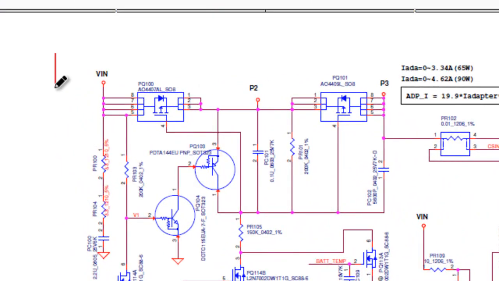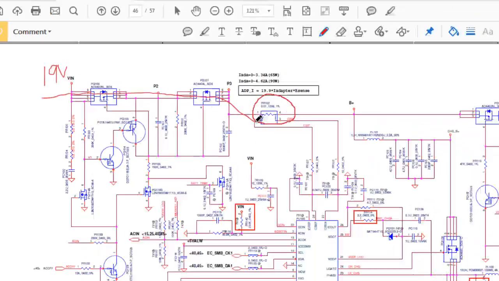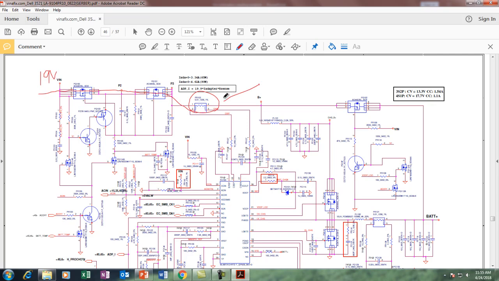Now my 19 volts comes here, this is Vin, and these are the MOSFETs. My power will travel from this MOSFET and come across this resistor. This resistor is called the current sensing resistor. Here I am supposed to get 19 volts.